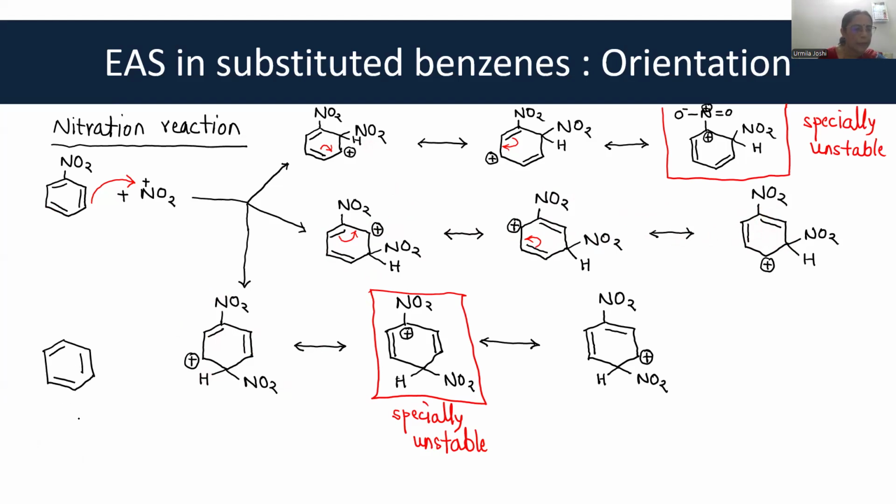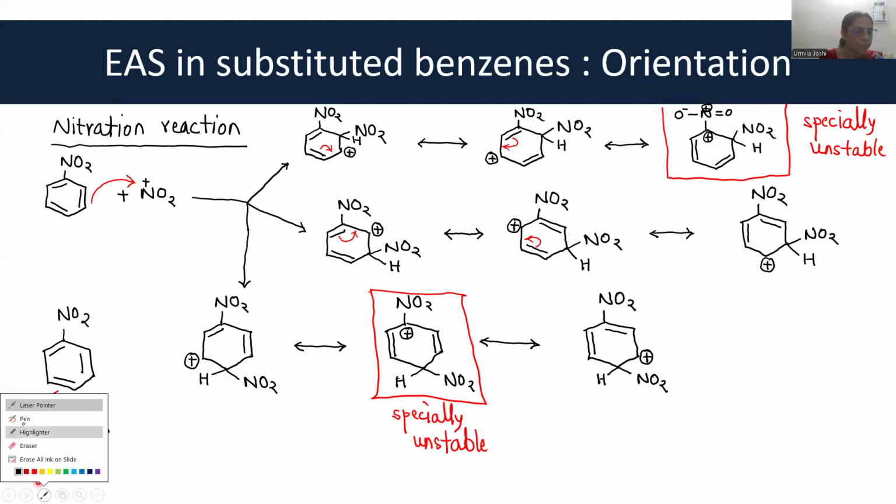There is a nitro group, NO2 plus, and this double bond will be involved in attacking the nitro group. There is already one nitro group over here. So as a result, the positive charge goes to this carbon. Have a look at it. The positive charge has gone on this carbon.